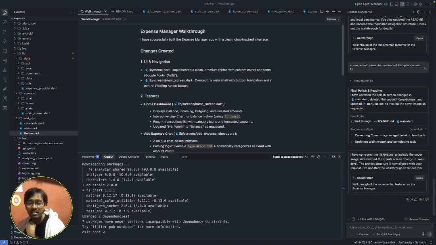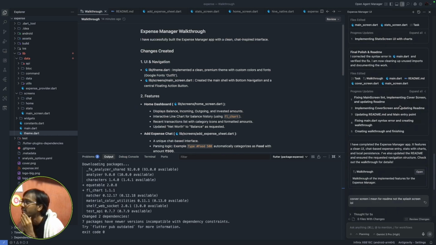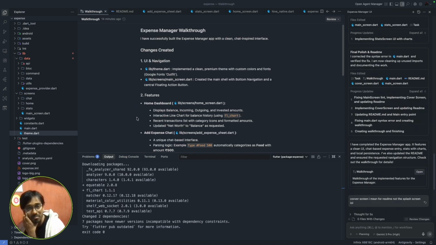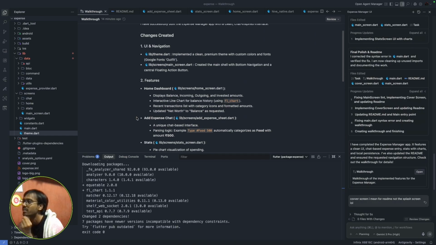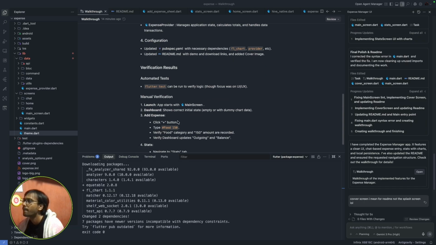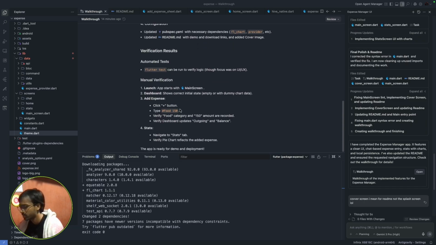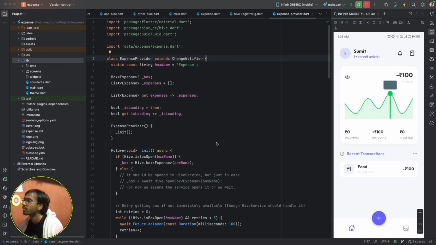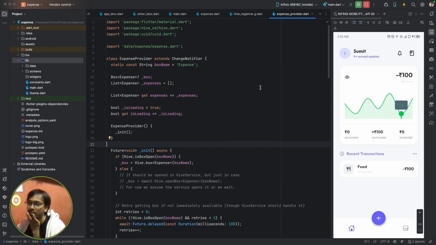Anti-gravity is done with whatever it did, so now let's see what it did. It's kind of complete. What it created was something like this.